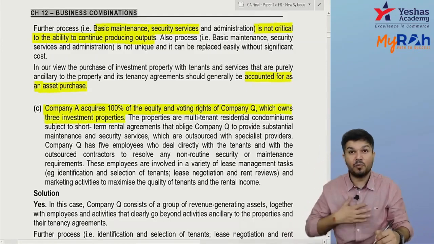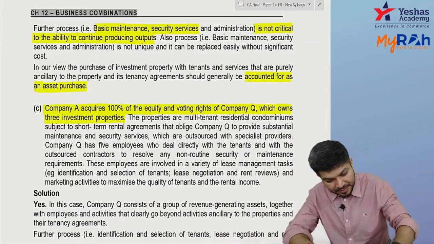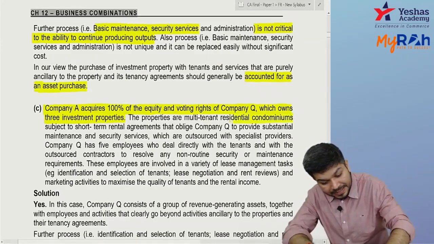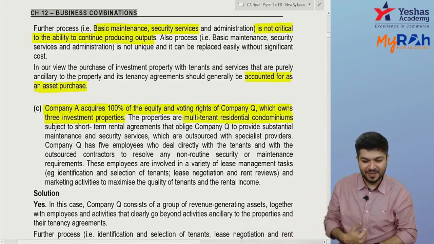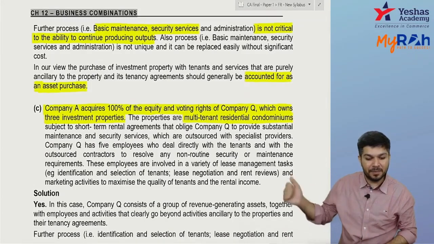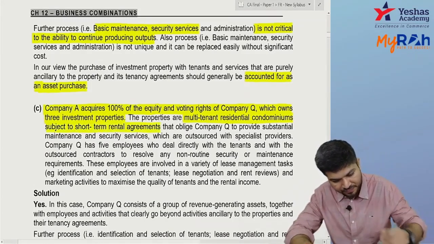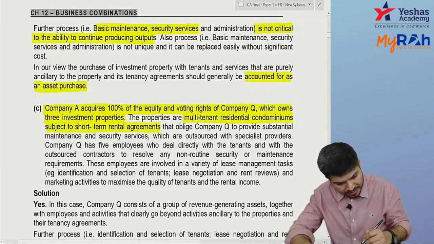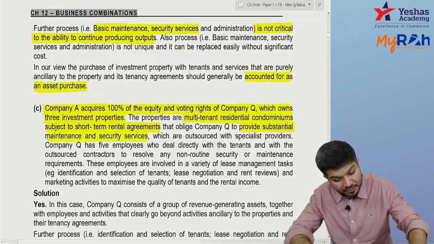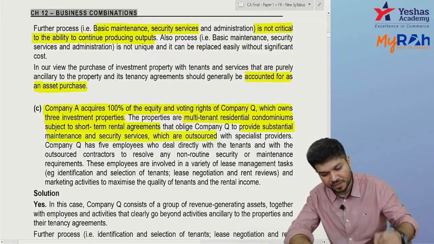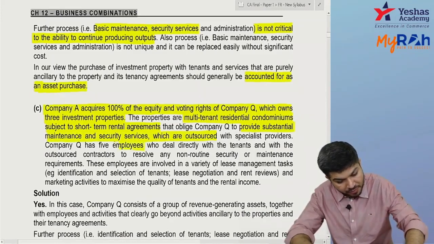So you acquired company Q. Company Q again has 3 investment properties. What are they? Multi-tenant residential condominiums. This is nothing but apartments. So multi-tenant residential apartments, subject to short-term rentals. And you're required to provide substantial maintenance and security service, which is outsourced.